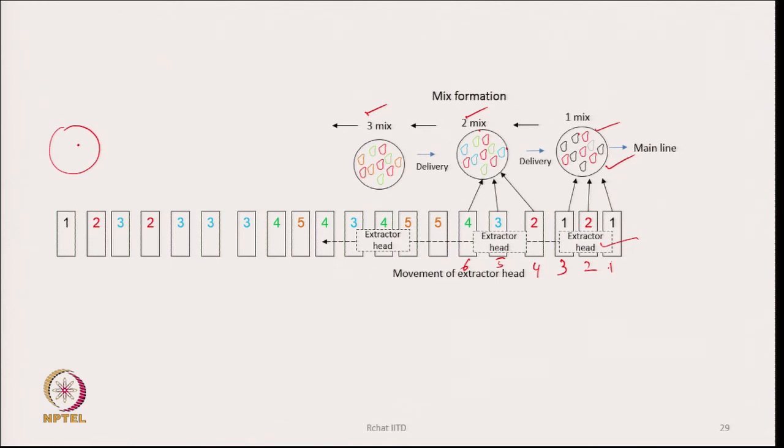So, so many mixes are produced one after the other, but the delivery is simultaneous. This mix moves forward because the material goes to the main line.